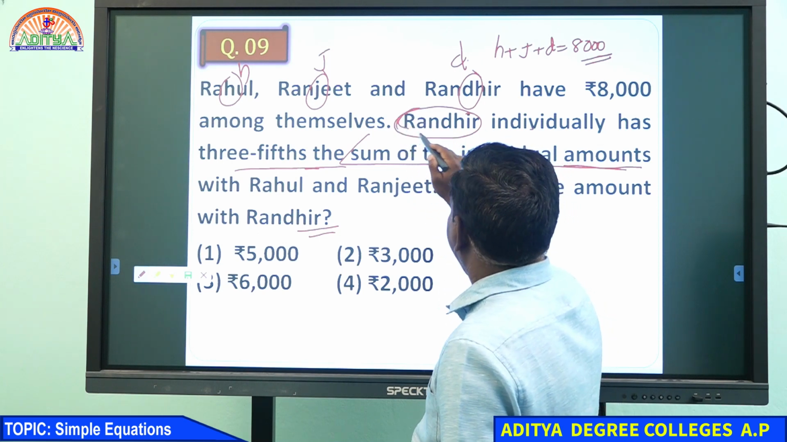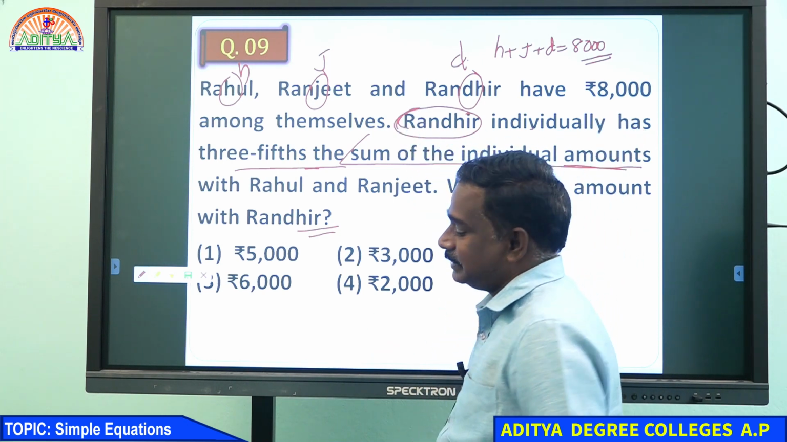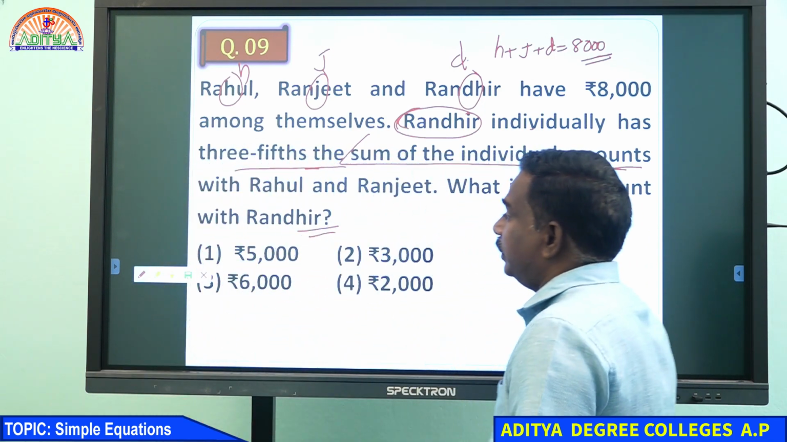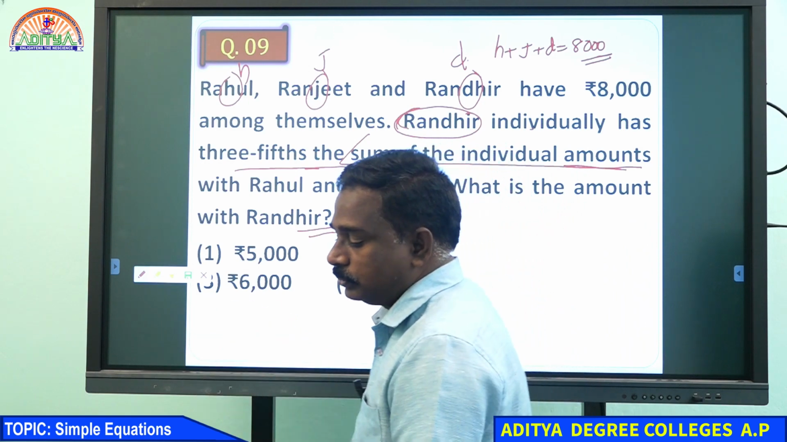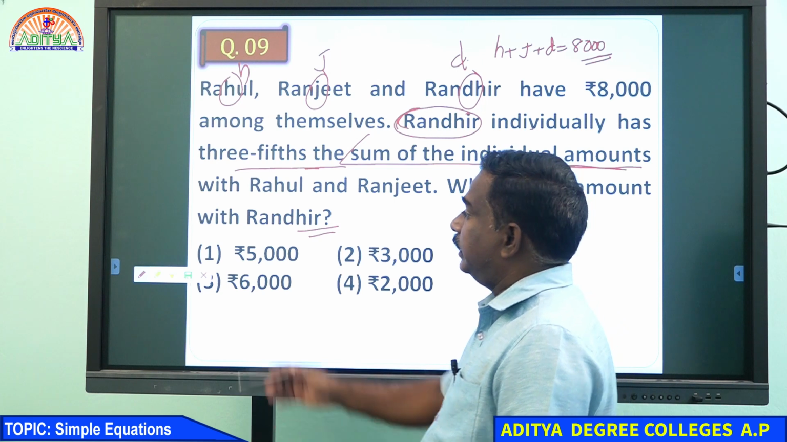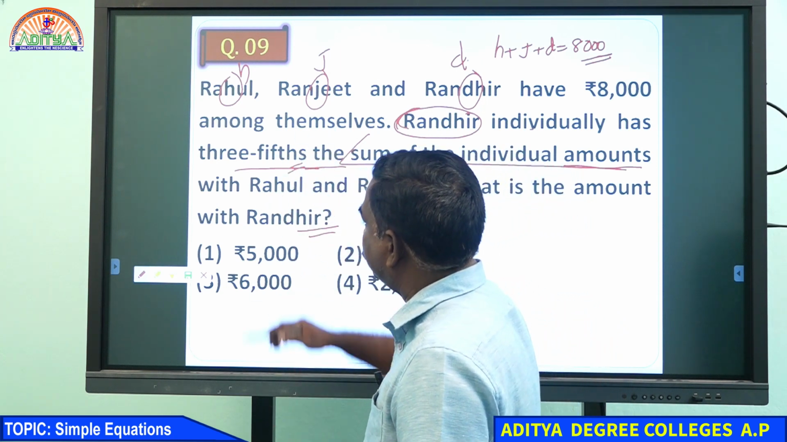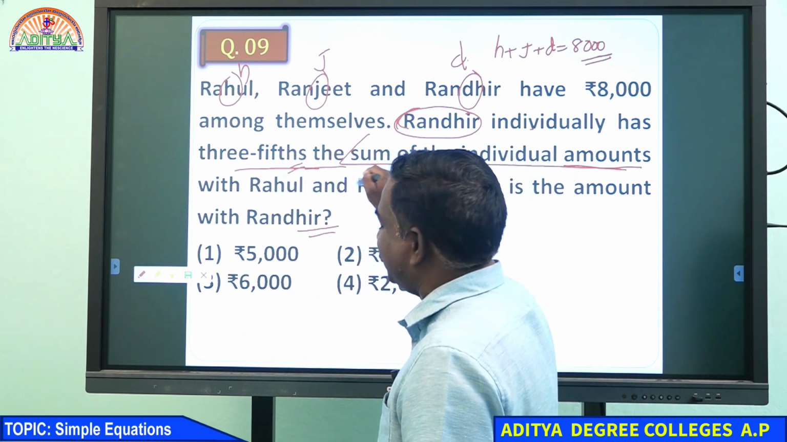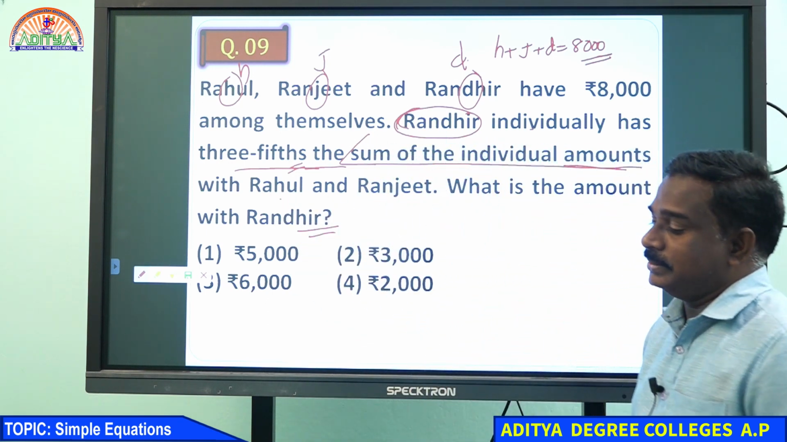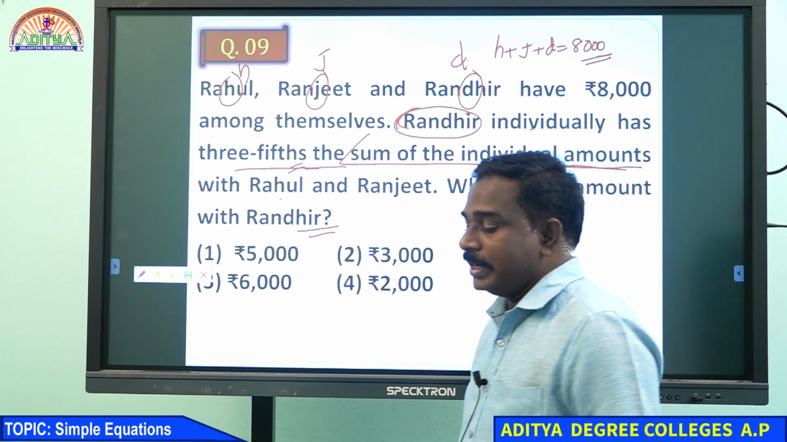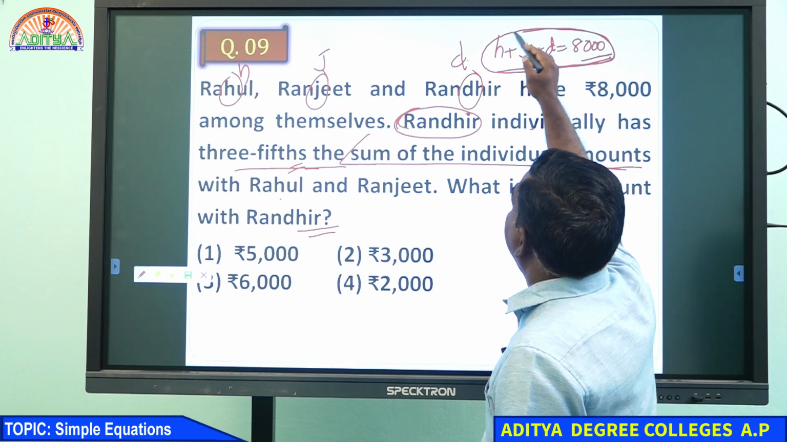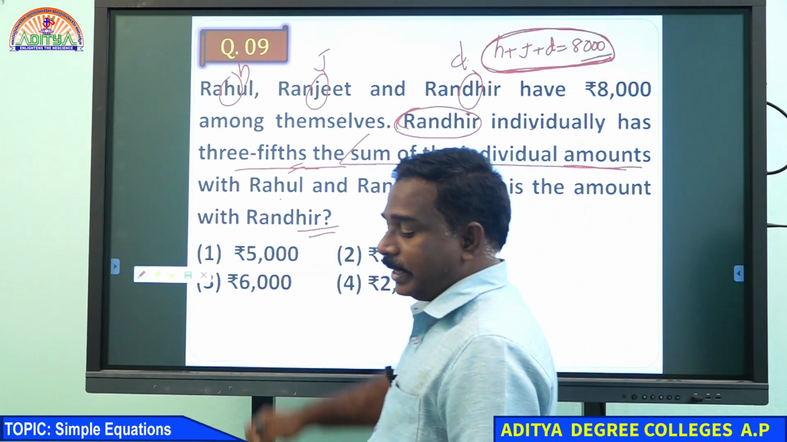This is the condition. Randhir individually has, that is Randhir's own amount, 3/5 of the sum, meaning the addition, of Rahul and Ranjit. That is the condition given there, and this is another condition we got: the three of them have 8,000 rupees. Can I get the answer from any one of you?